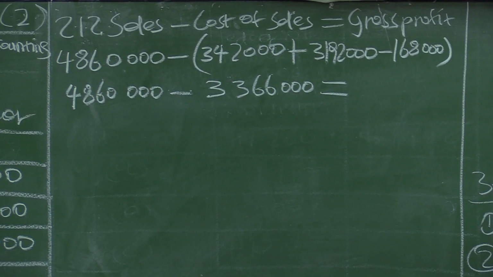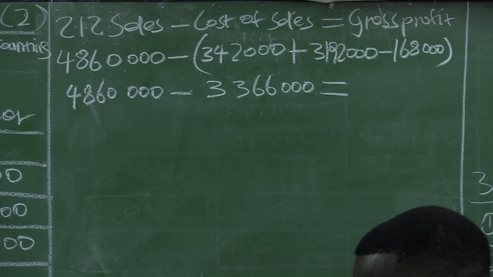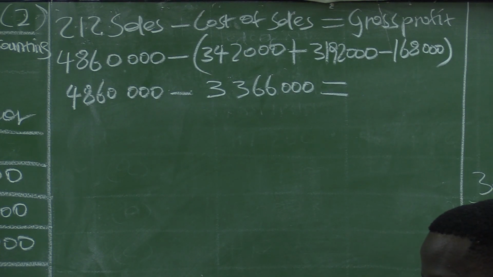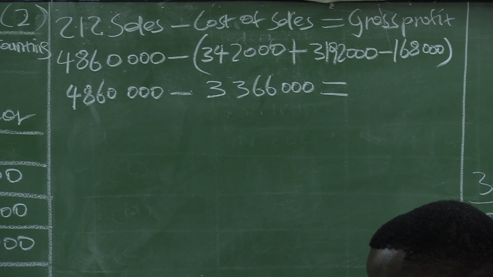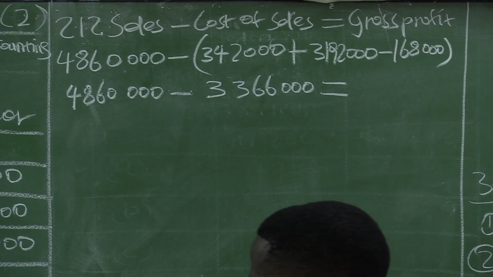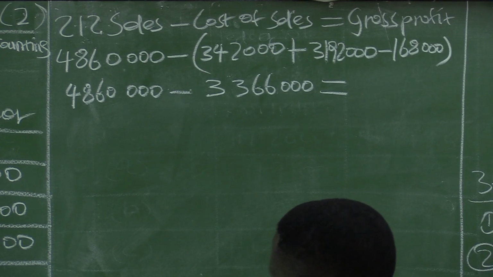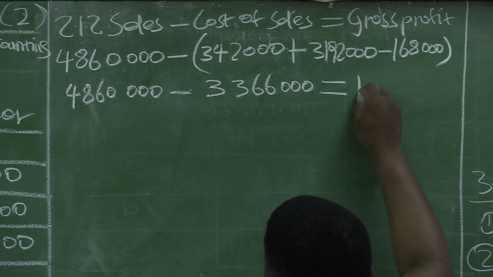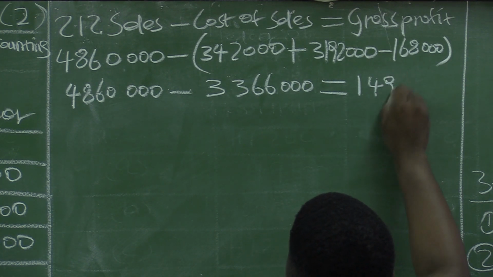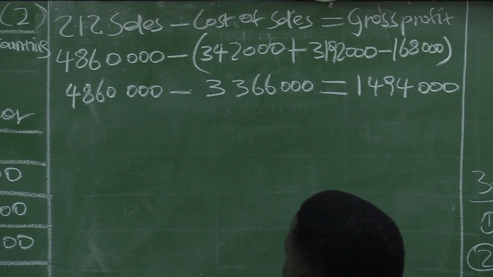So now you have your sales of 4,860,000 minus cost of sales of 3,366,000. 4,860,000 minus 3,366,000, and then our gross profit will be 1,494,000.